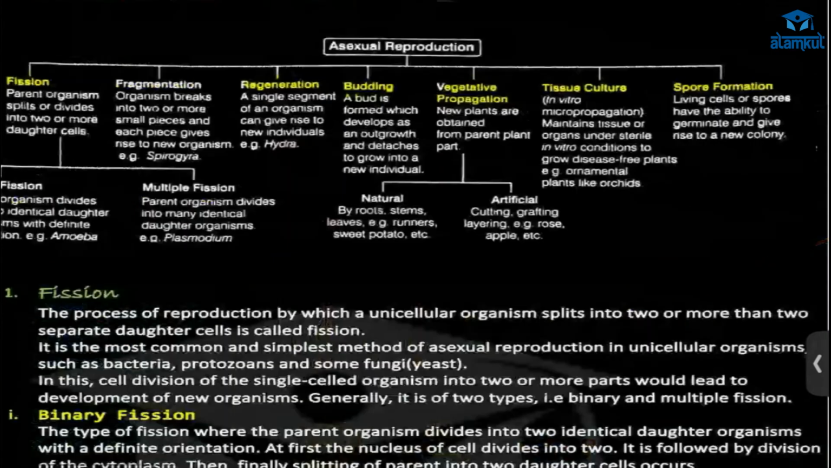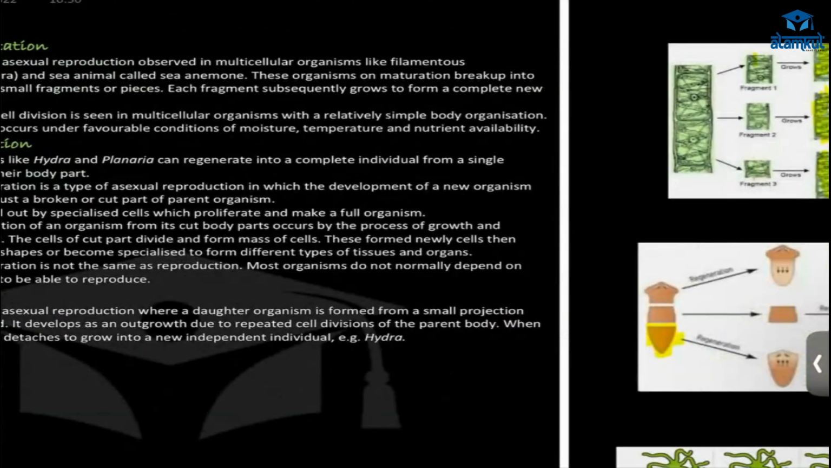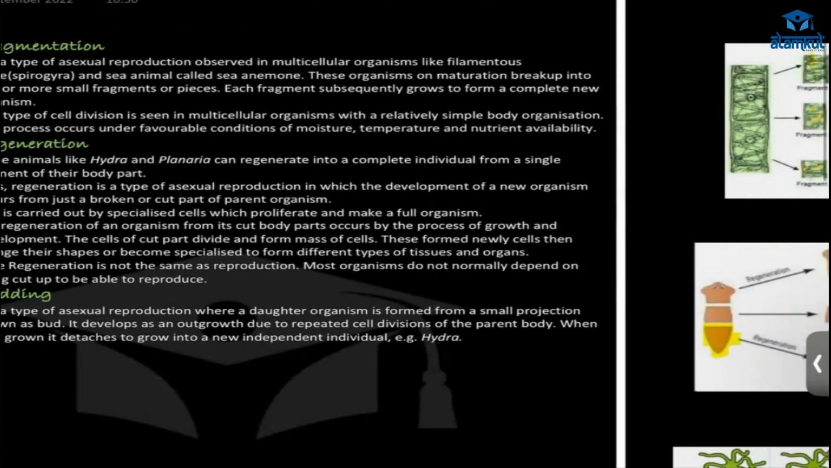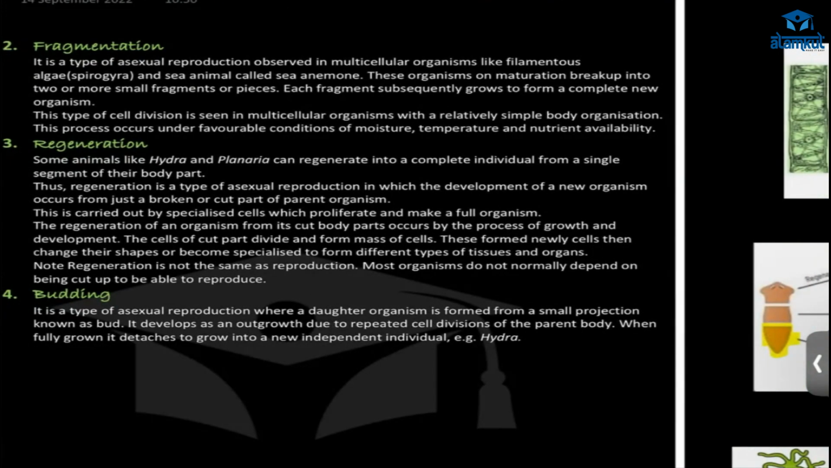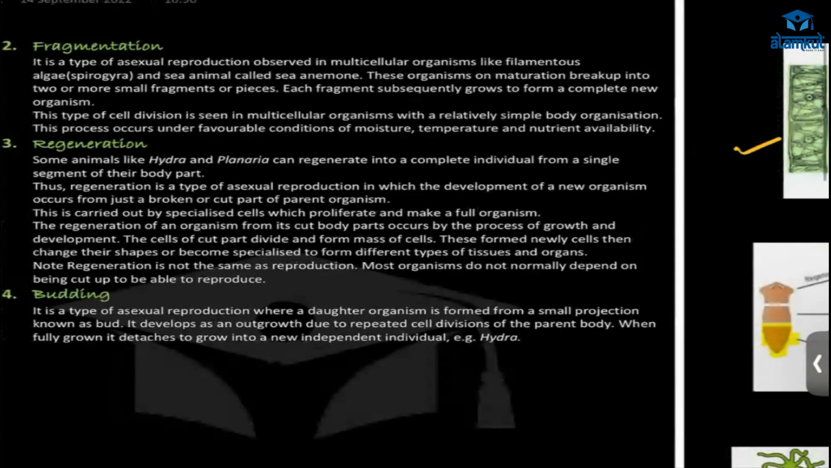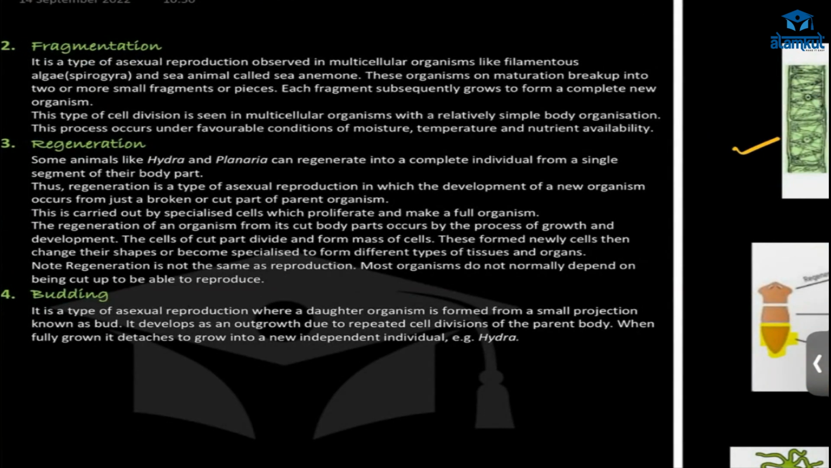Next, we have fragmentation. What happens here? When the plant becomes old, it breaks into pieces which give rise to new individuals. So it happens in Spirogyra, algae. It happens in simple body organization. Next, regeneration.